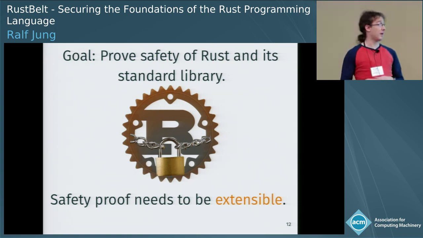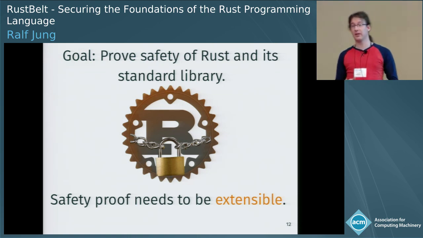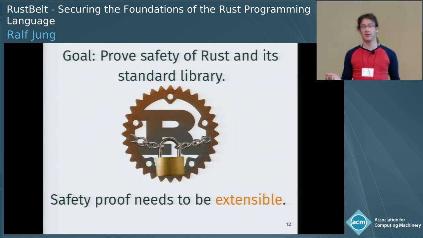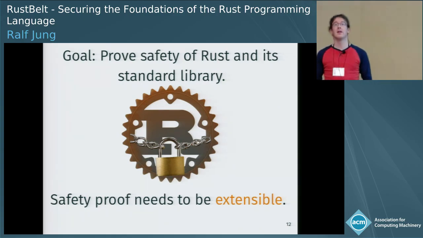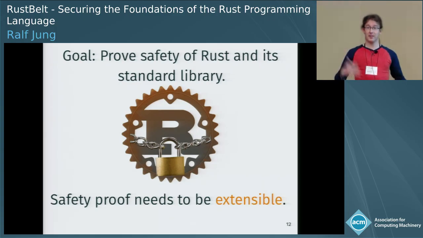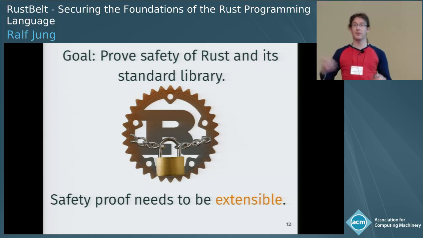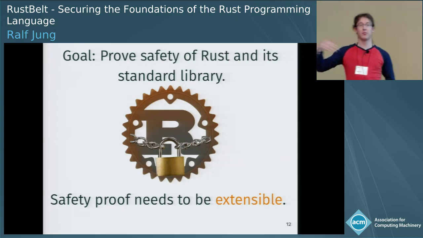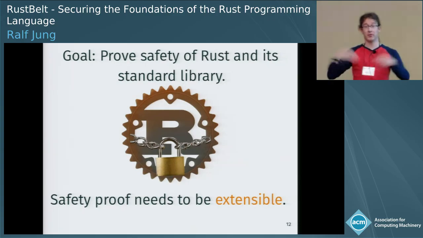So this brings us back to the goal of our RustBelt research project. We want to actually prove these claims of the Rust type system developers and of the library developers true. And clearly, because of this extensible nature of Rust, we have to do this in a way that our proof is also extensible, and we can kind of prove new unsafe libraries safe without redoing the entire proof.